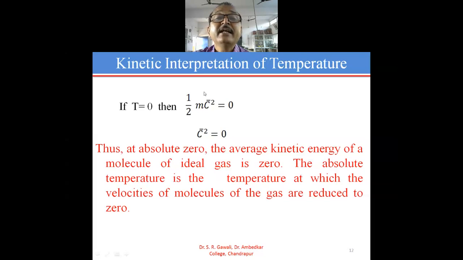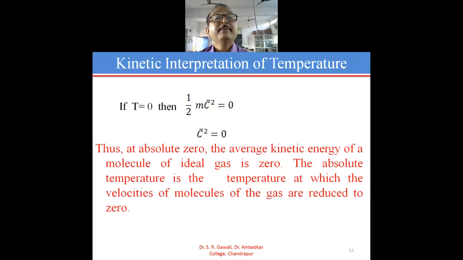And if the average kinetic energy is 0, then c bar square is equal to 0. This happens only when the temperature is 0. So the mean square velocity of the molecule of the gas is 0, therefore the velocity of the molecule of the gas is 0.